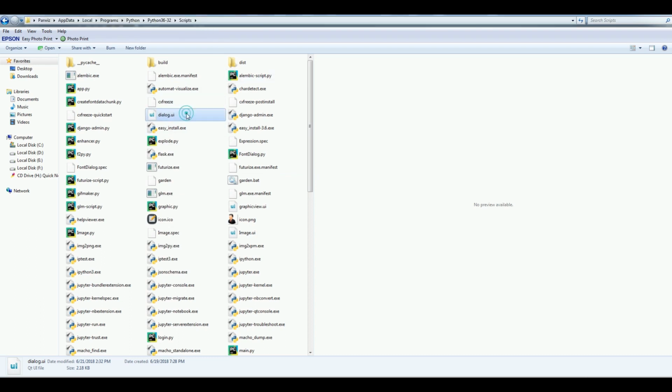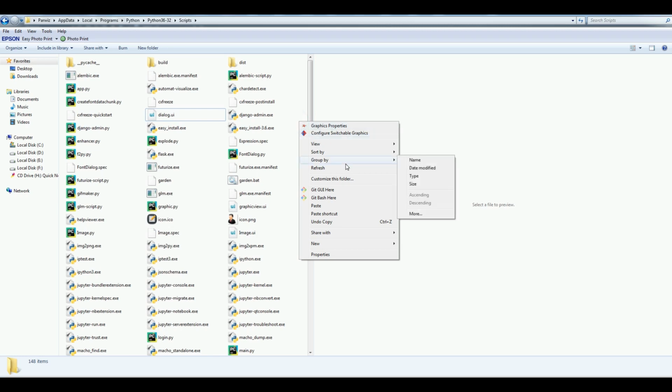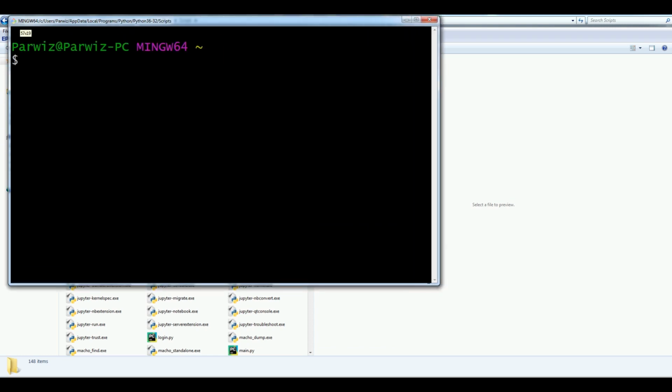Now I'm going to change this UI file to a Python file so that I can use this. So I'm going to open my terminal in here. I'm using git bash, but you can use cmd command line. Let me make it bigger, like this.